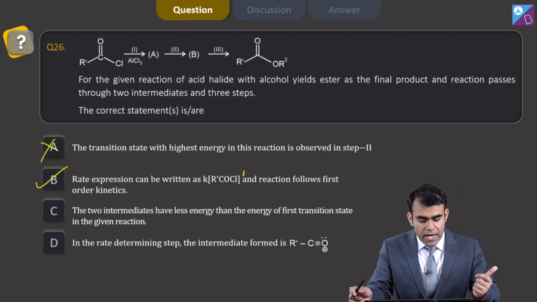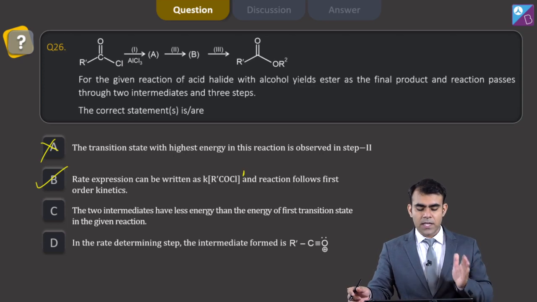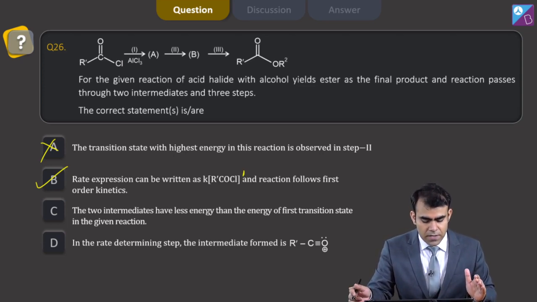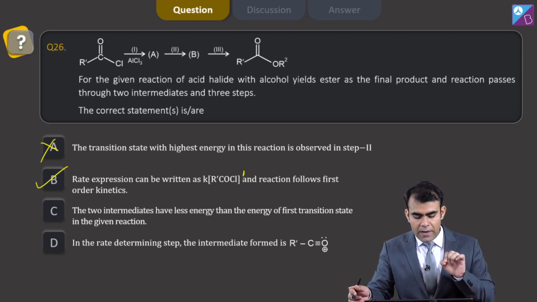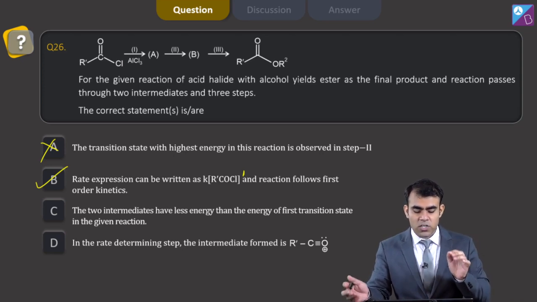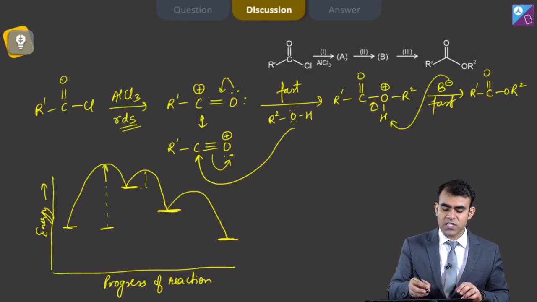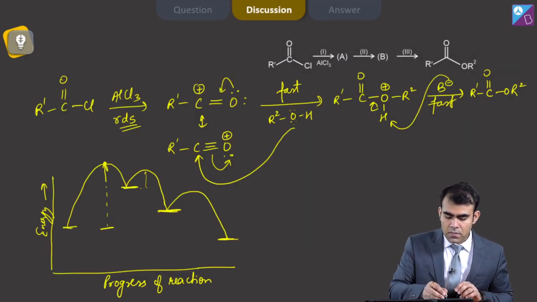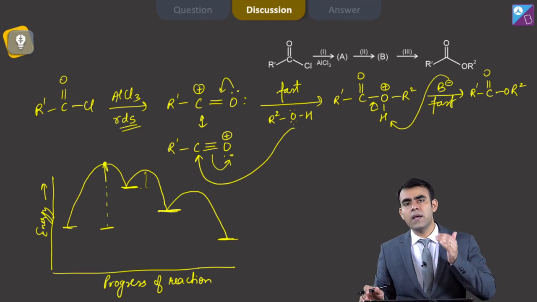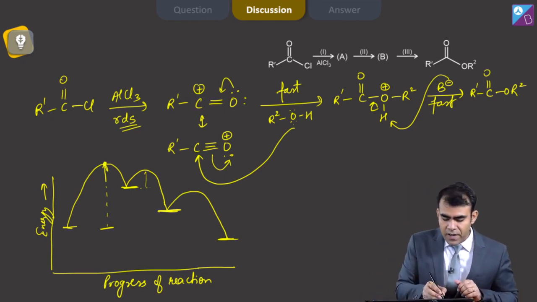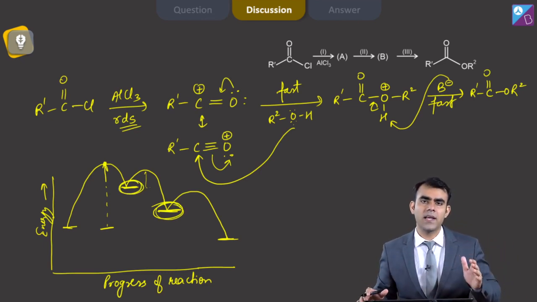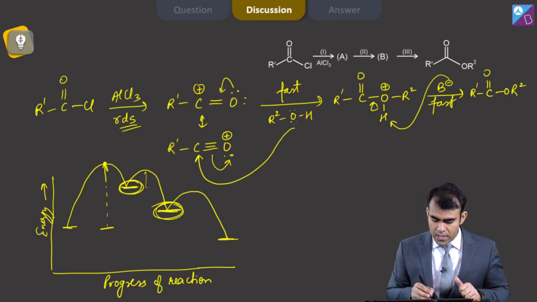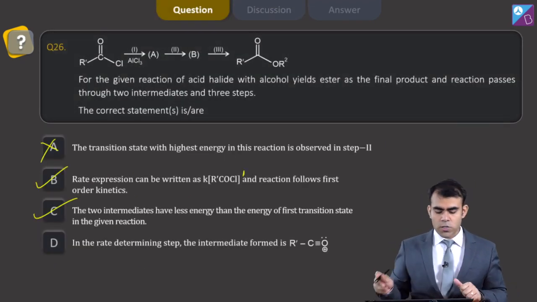Then, the two intermediates have less energy than the energy of the first transition state. Now the question says that the two intermediates are having less energy than the first transition state. Yes, transition state is a maximum energy state, which is the most unstable state, and if I compare its energy with the intermediate energy, yes, intermediates are having lesser energy. So yes, this statement is also correct.